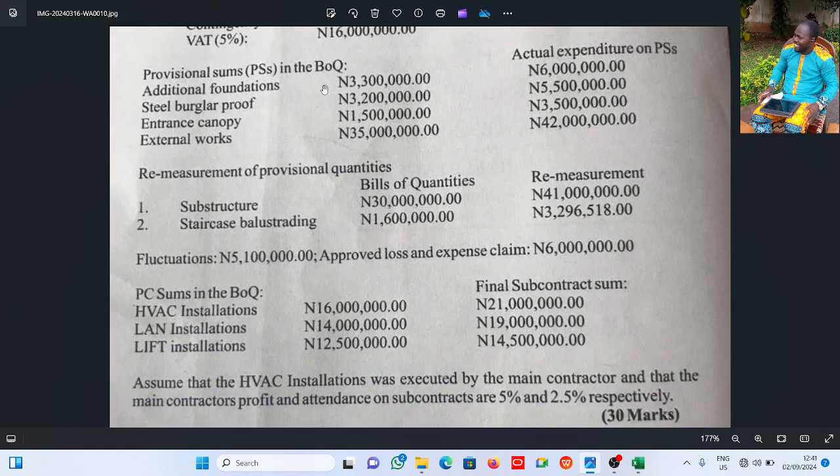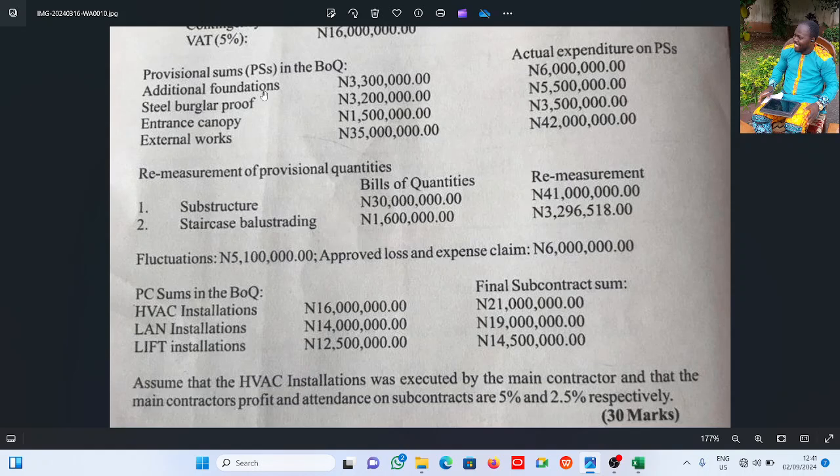Now we have provisional sums in the BOQ. Provisional sums are sums allowed for in the bill of quantity to cover items of work whose quantities cannot be precisely ascertained during the preparation of the BOQ or during the tender period.